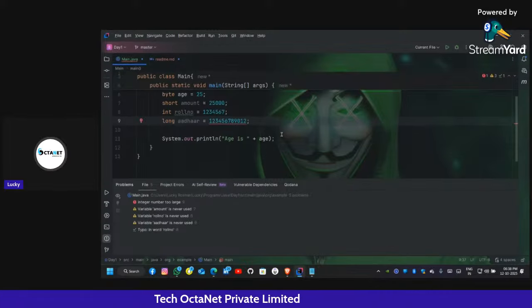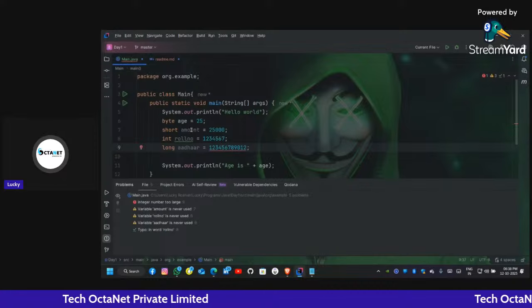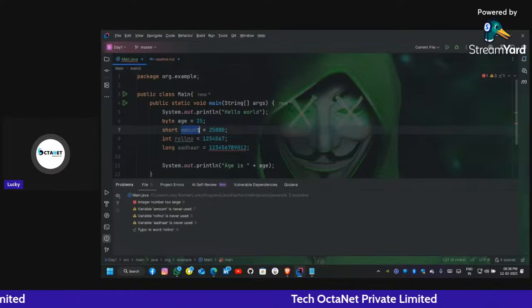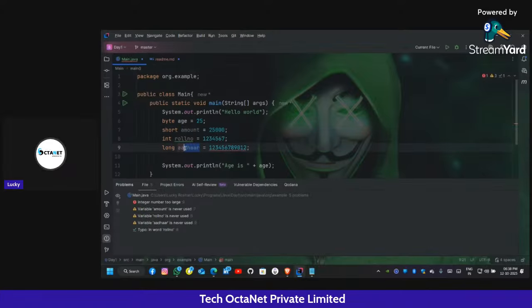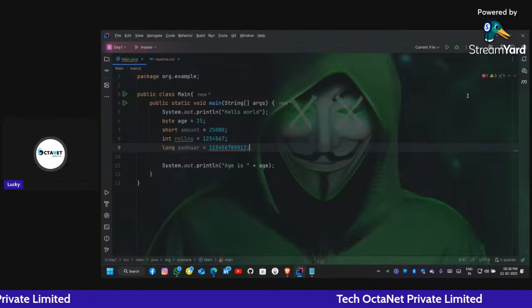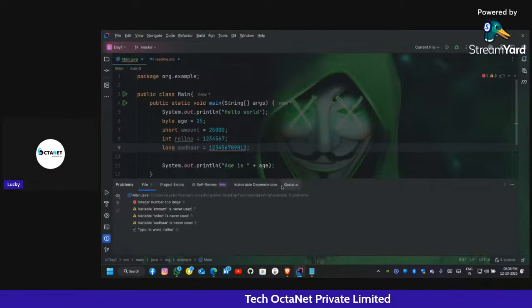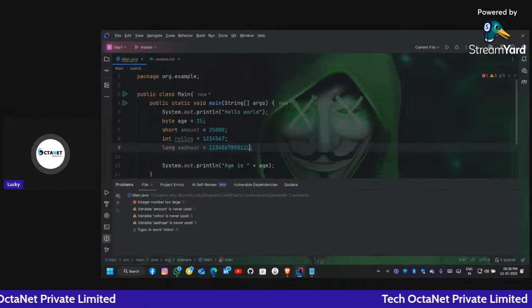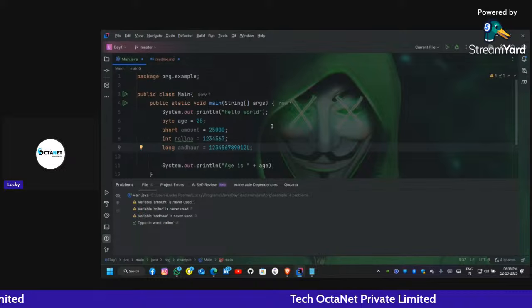You guys notice one thing. Here, age is in white color and the others are in low opacity. It doesn't give an error, but if you look at it, it says: integer number too large. We have to mention L when it is long.